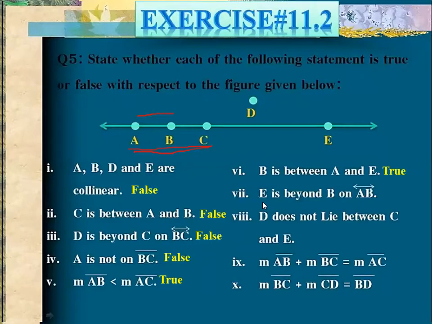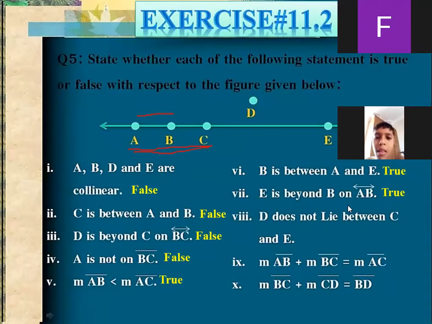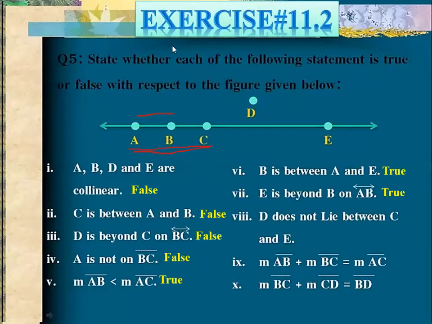Now next is E is beyond B. Let's talk about this point E. This point is beyond B on AB. If you can see A, B, and E are collinear points, so what can you say? This is true. Yes, this is true.